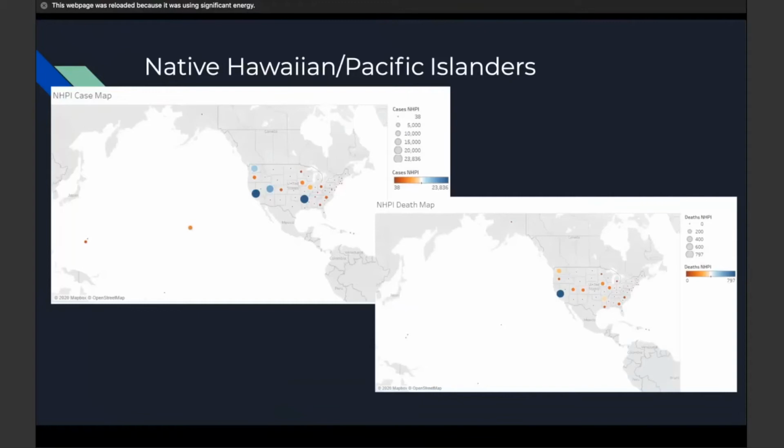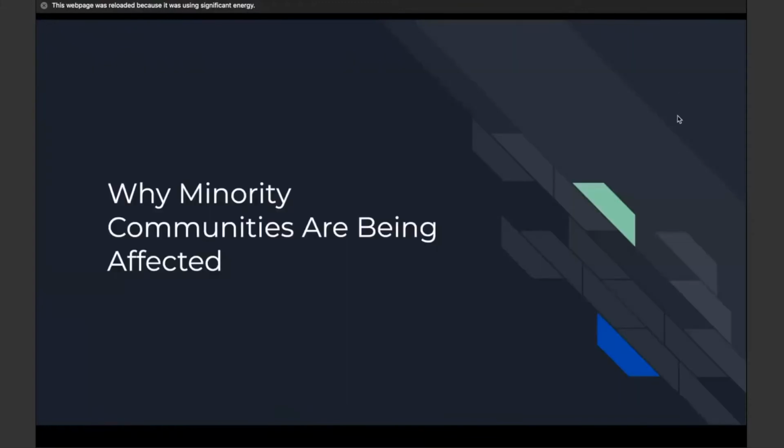So why are these communities being affected? According to the CDC, the main reason why minority communities are being affected is the country's history with racism and discrimination. The United States has literally been built on racism and has not rectified its past, which has unfortunately affected how minority Americans experience life in the United States. As a result of this, the pandemic has been able to exacerbate the racism still embedded in the country and affect who's dying from COVID-19 and the number of people who are dying.